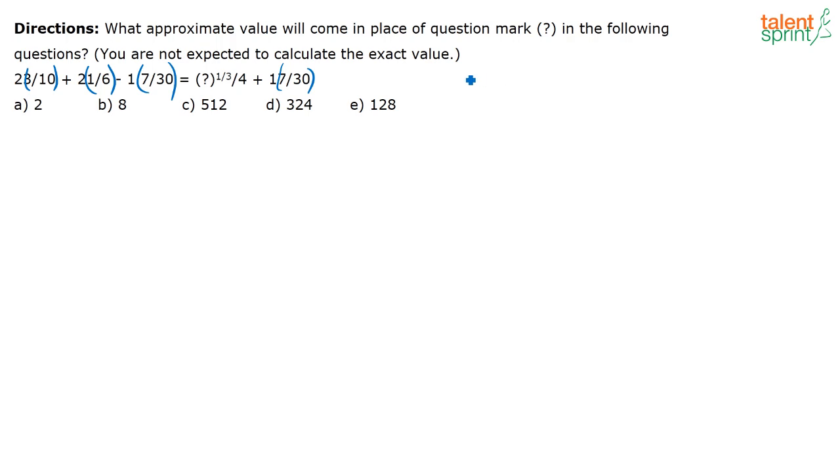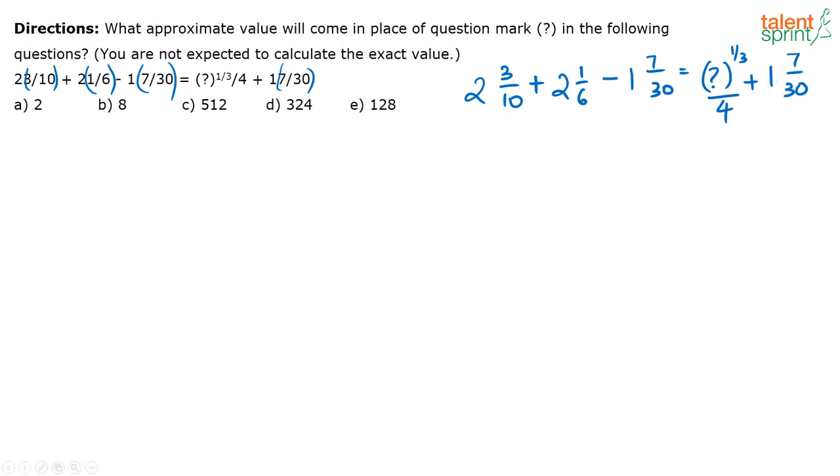Okay, so I'll just rewrite the question here. 2 3 by 10 plus 2 1 by 6 minus 1 7 by 30, that is equal to question mark to the power 1 by 3 divided by 4 plus 1 7 by 30. This was the question in the paper. Those of you who have written, you would know this was the question. So try solving this.